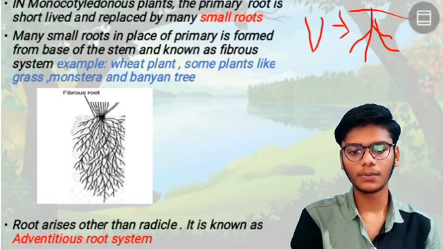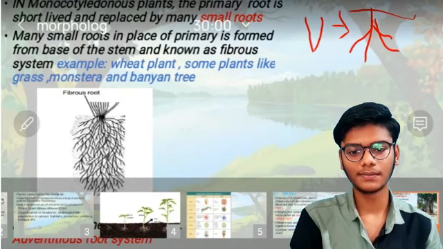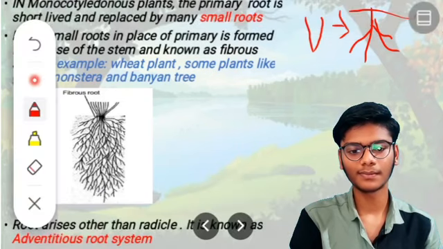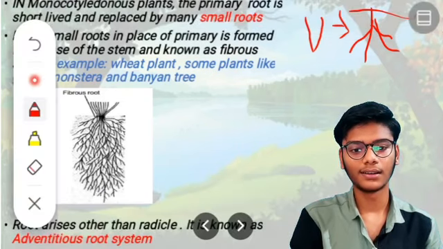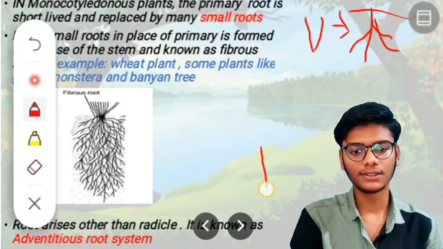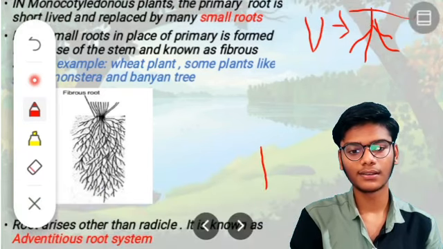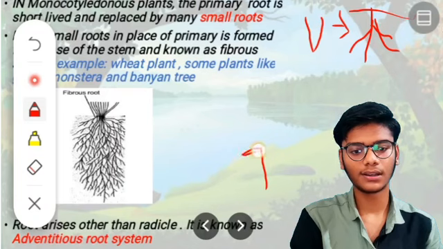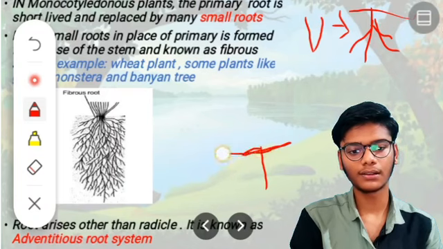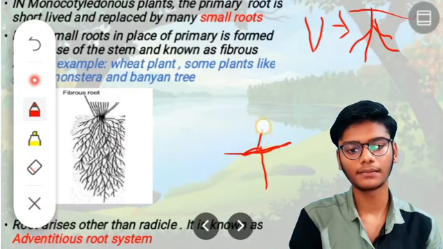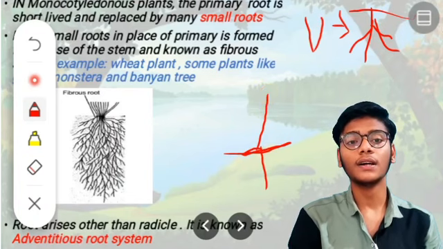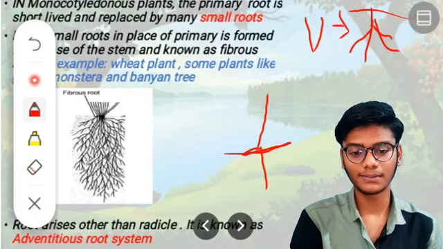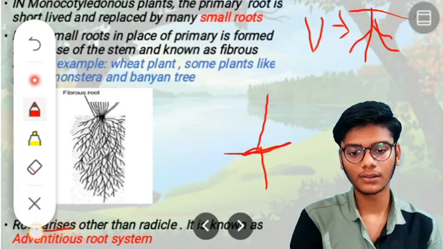Roots that arise from parts other than the radicle are known as adventitious roots. Adventitious roots means roots other than the radicle. If this is the plant, this is the underground part, and this is the aerial part. Here the statement says roots other than the radicle.